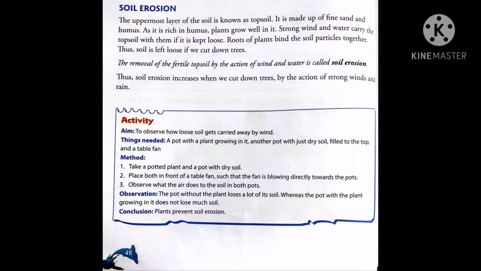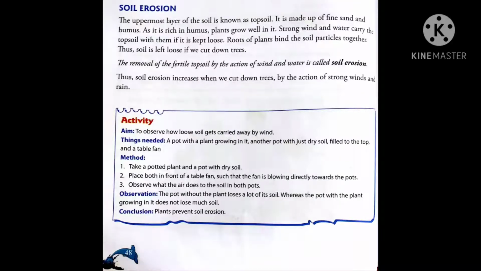Humus means dead plants and animals, and these make this topsoil very fertile, suitable or good for the growth of plants. And when this topsoil is carried away by a strong wind or water, it is known as soil erosion. So soil erosion means the removal of the fertile topsoil by the action of wind and water.